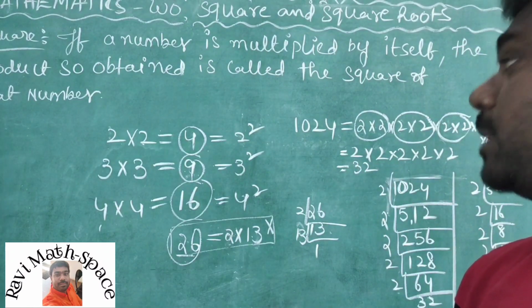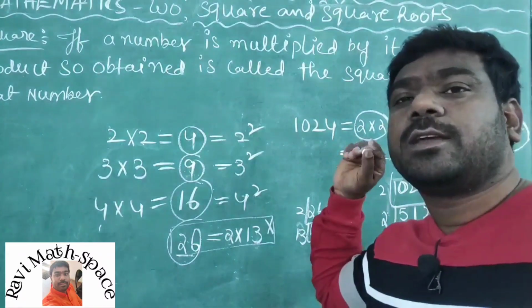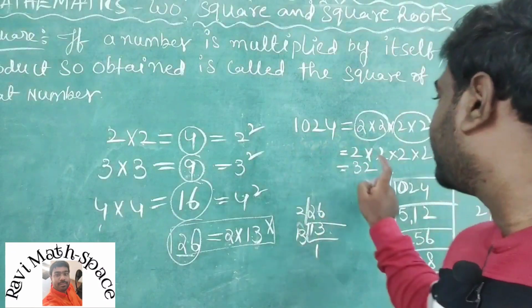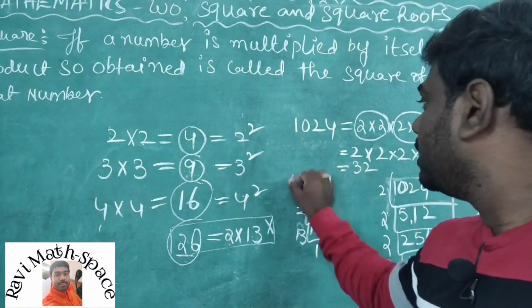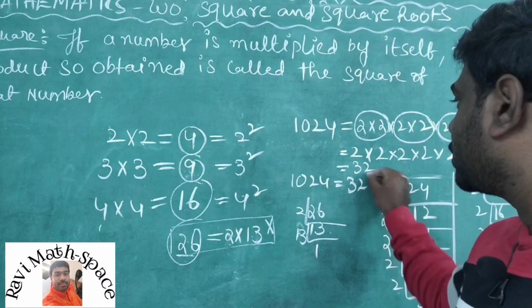So 1024 is the square of 32. I can write it as 1024 is equal to 32 square.